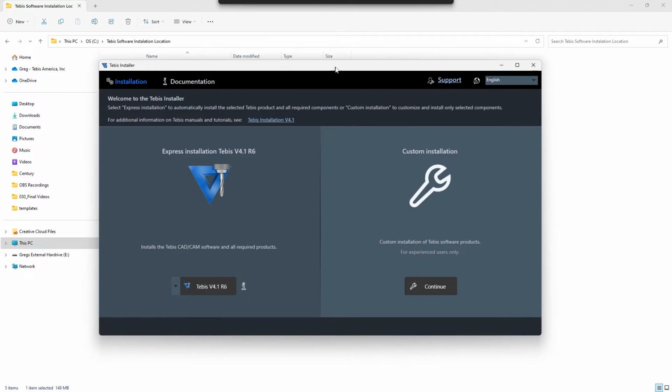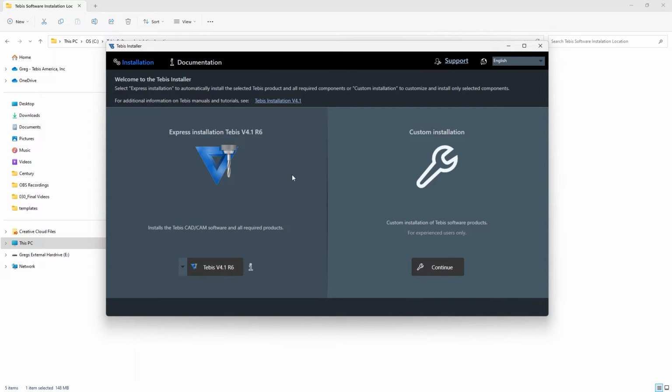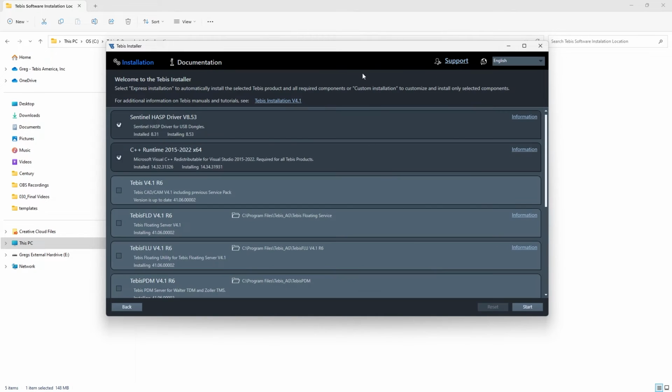Okay, so once I have the Tebis installer open, you do want to make sure that you run this as an administrator. That way you have all the rights and you can edit things as needed. Down here on the bottom left is going to be your express installation for installing the software. We don't need to do that. We actually want to go over here to the custom installation and click continue.